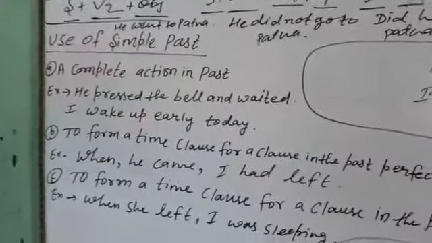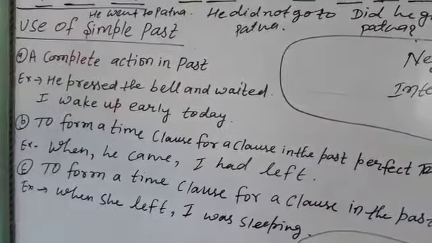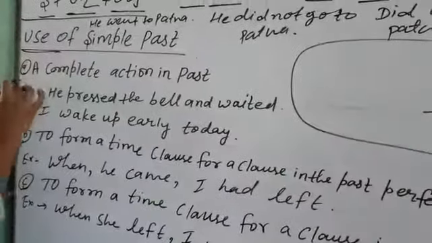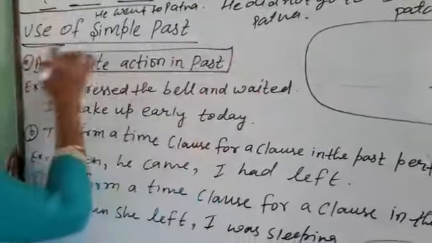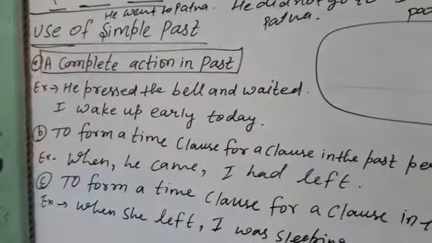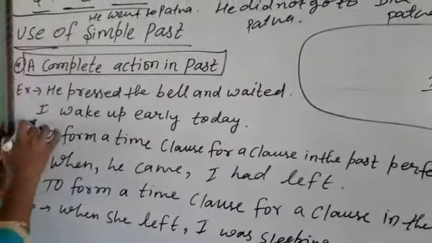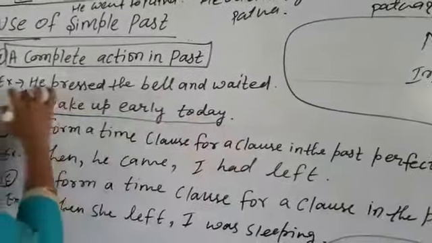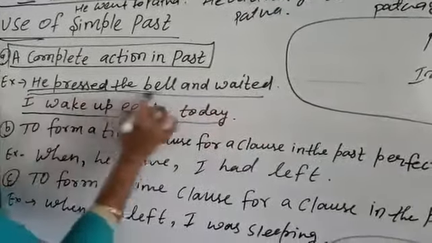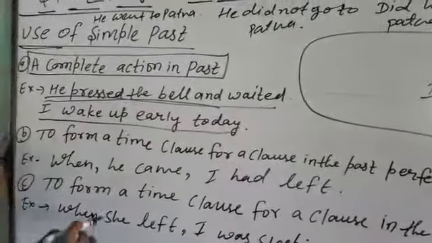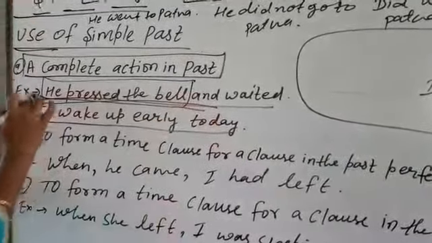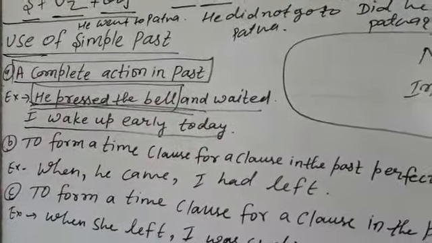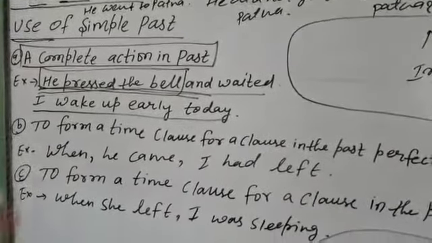Now the use of simple past. Where do we use the simple past tense? First one is a complete action in the past. Any action that is complete in the past. He pressed the bell and waited. I woke up early today. Here, he pressed the bell is a complete action, so the simple past is used for a complete action.